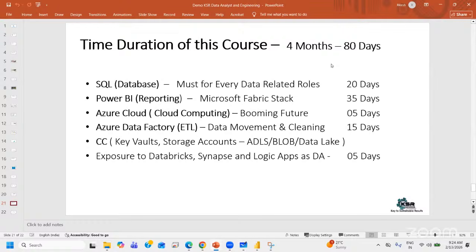If you're not satisfied with the first option and the second option which I've told you, you have a third option. There are parallel batches of SQL going on. May not be continuously, but after every 1 or 2 weeks, a new batch would start for data engineering, data scientist, or maybe Snowflake. Almost every batch has SQL, and SQL is common across all these batches. Same skills, maybe same technical aspects would be covered there. You would be given an option to attend those SQL sessions parallelly with a different batch. Either of them you can choose, or you can choose all 3, which is good for you.